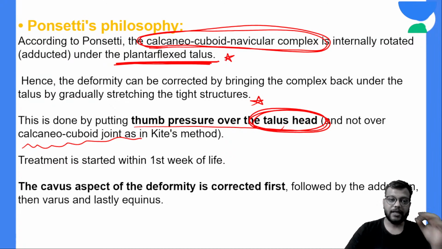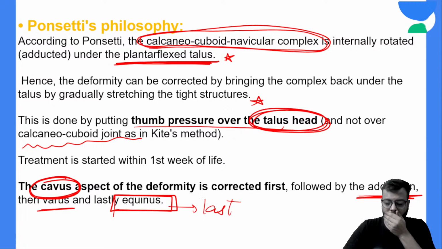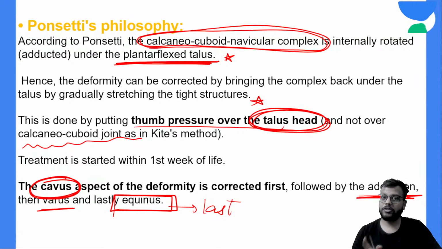First difference. Second difference is that in Ponseti technique cavus deformity is corrected first, which is followed by the adduction and varus deformity, and equinus deformity is corrected at the last, whereas in Kite's philosophy you first correct the adduction and the varus deformity, whereas in Ponseti you first correct the cavus deformity.